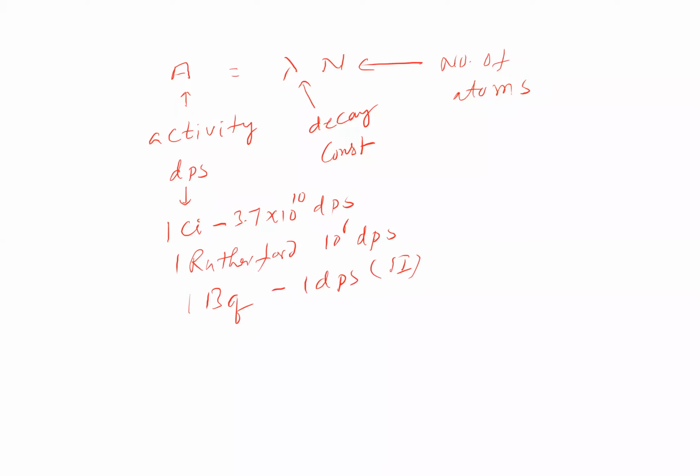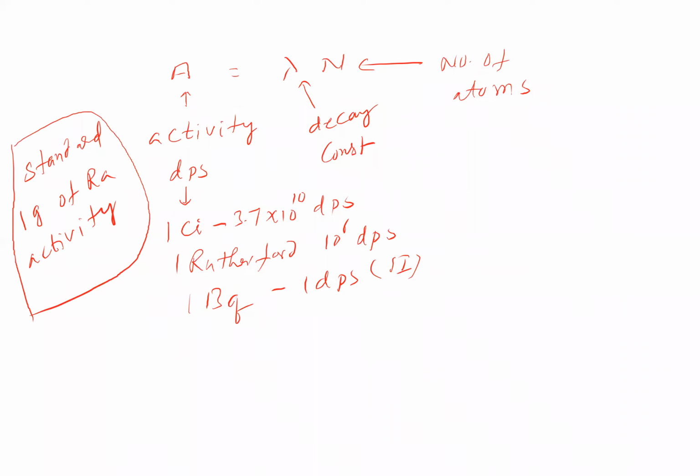The standard is 1 gram of radium; radium activity is the standard for us, and this value is found to be 3.7 into 10 power 10.